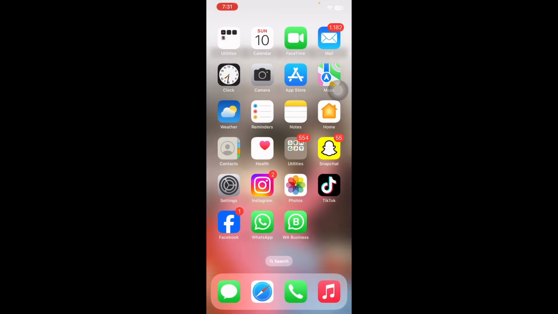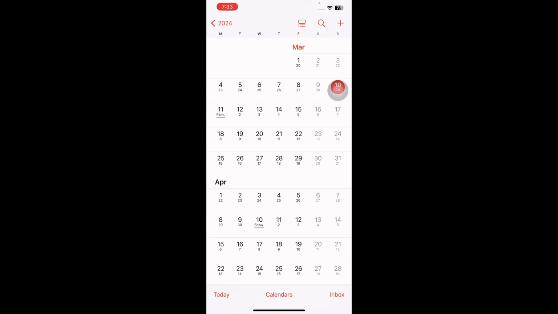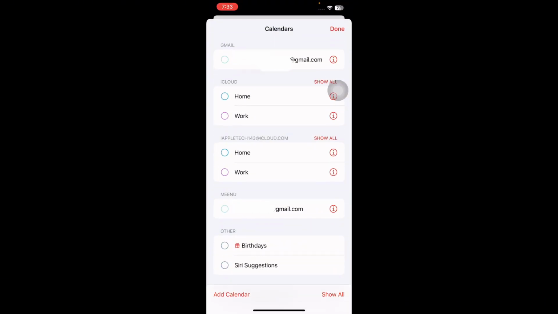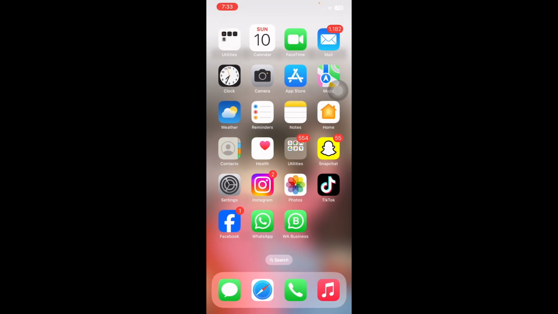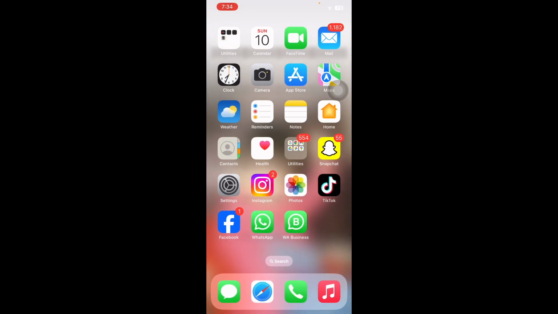And you are done. Ensure all calendar groups are enabled. For this, open the Calendar app. Tap the Calendars option found at the bottom. Next to iCloud, select Show All to enable all calendar groups. Once selected, the option will change to Hide All. Tap them to begin viewing all your calendars. And you are done.